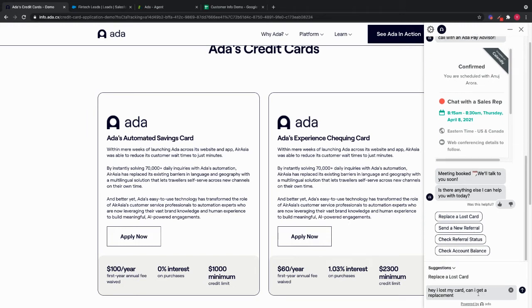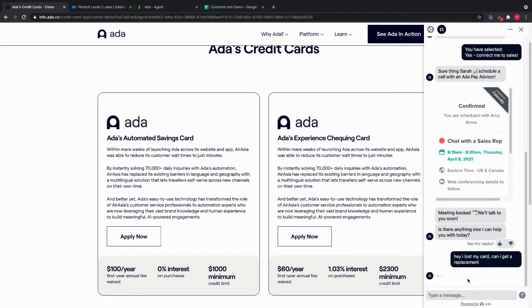Now you'll notice as I was typing, a new suggestion popped up saying replace the lost card. So this is Ada's NLP in action. The idea here is to understand the customer's intent, match it to an answer flow that exists in the backend, and surface the correct information to the chatter. We don't rely on keyword matching, and in fact, Ada's NLU is able to understand intents irrespective of typos, synonyms, slang, or languages. So I can click on the suggestion or I can go ahead and hit enter.